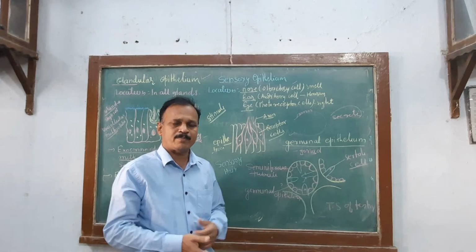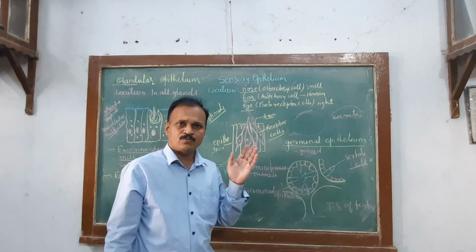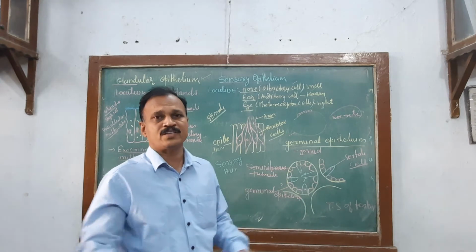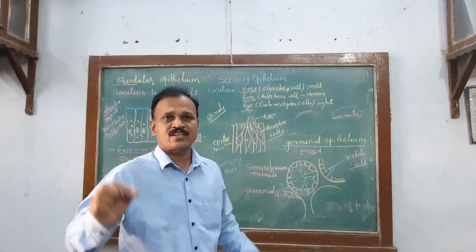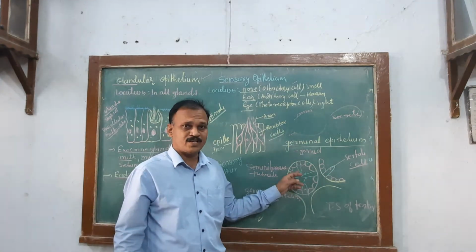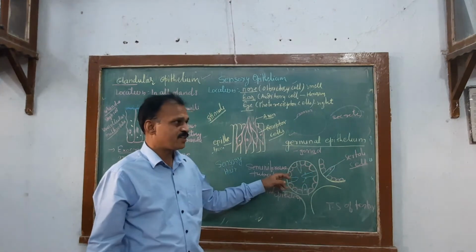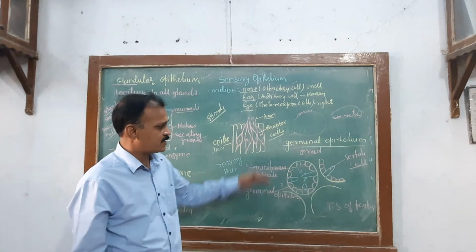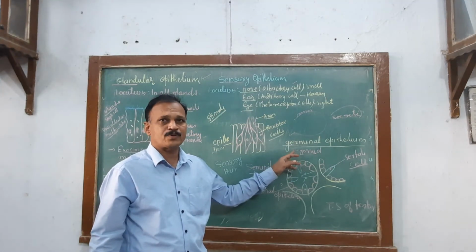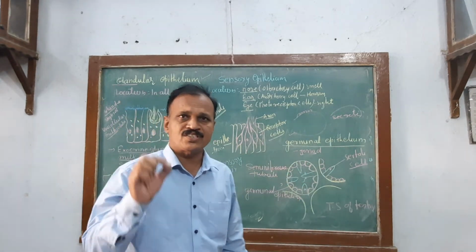You have to keep this in mind, it is a very important point, an exam point for you. You have to remember it with respect to the NEET exam also. Germinal epithelium is found in the gonads. What is the shape? It is cuboidal, cubic in shape. They are found in the seminiferous tubule of the testis. This germinal epithelium is cuboidal in shape, each having a distinct nucleus surrounded by cytoplasm. They produce sperm and egg. So what do you have to write here? Germinal epithelium produces sperm and egg, meaning they help in the process of spermatogenesis and oogenesis.